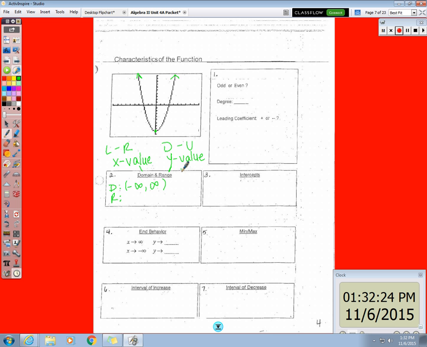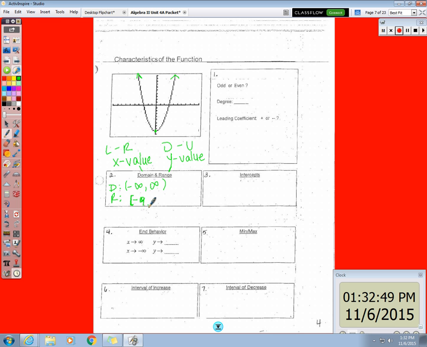Okay, now range deals with the y-axis, which is the vertical axis. So if I said, get on the graph and go as low as you can go, what's the lowest place you can go to? Right here, the y-intercept is the lowest point of that graph, and its y value is negative 9. But can you actually reach that point? Yes, so for that reason, we're going to put a bracket instead of a parenthesis.